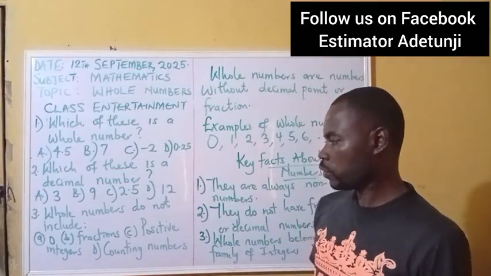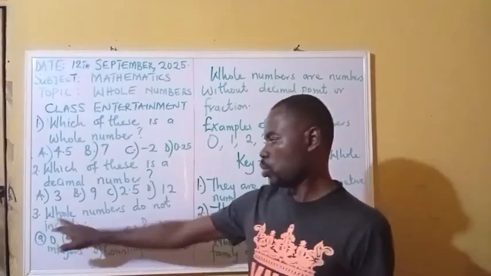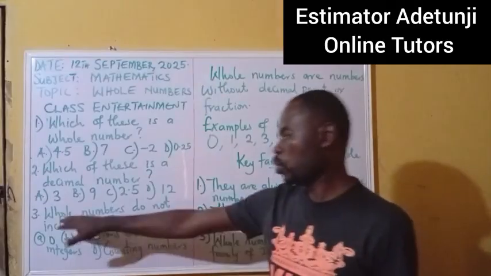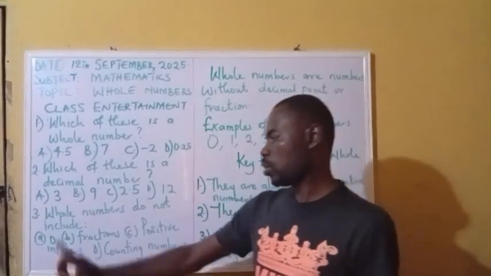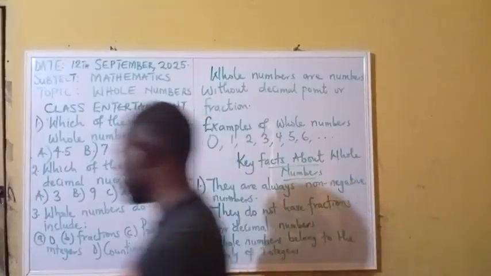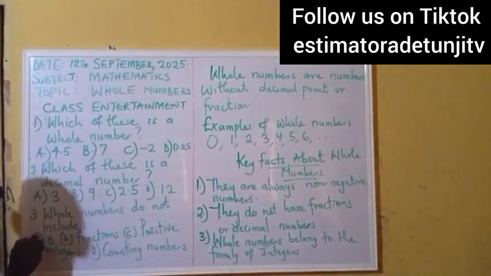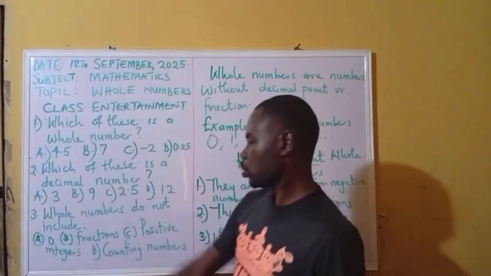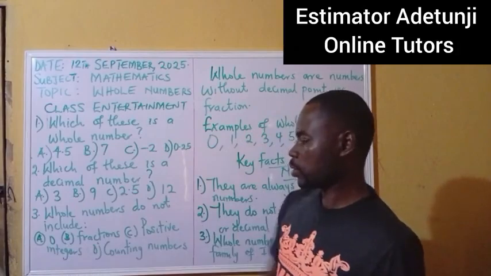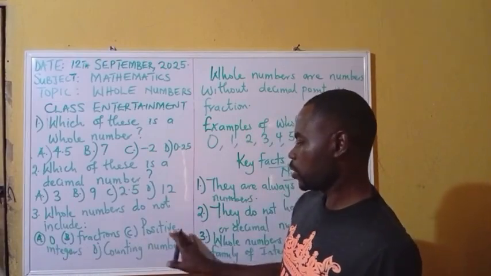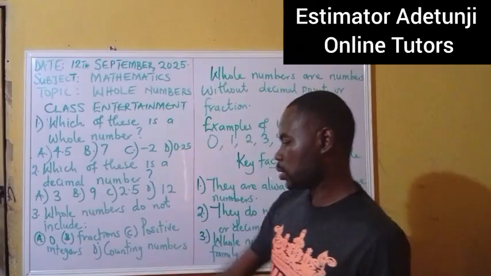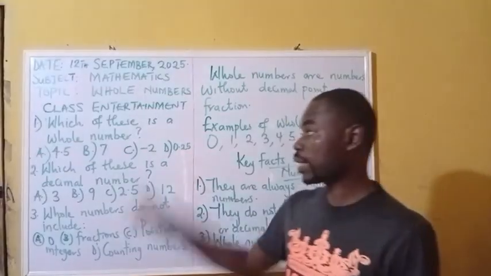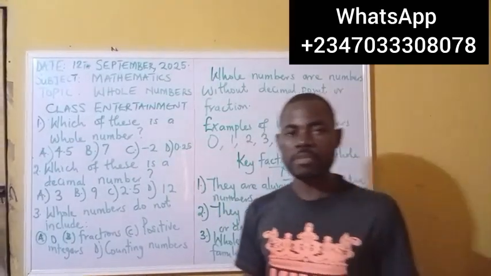And the last question for today: whole numbers do not include which of these? Option A, 0. Option B, fractions. Option C, positive integers. Option D, counting numbers.